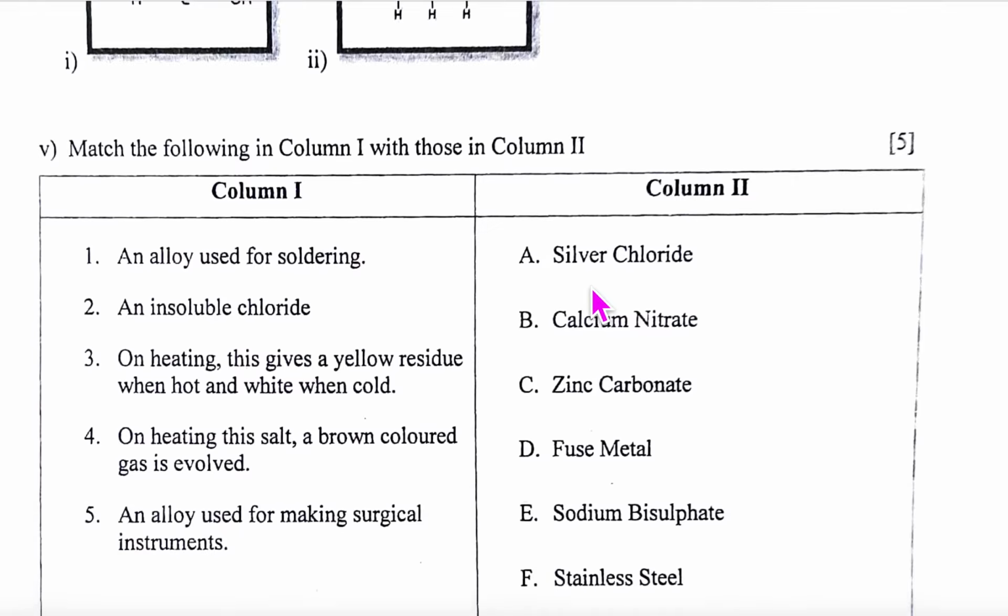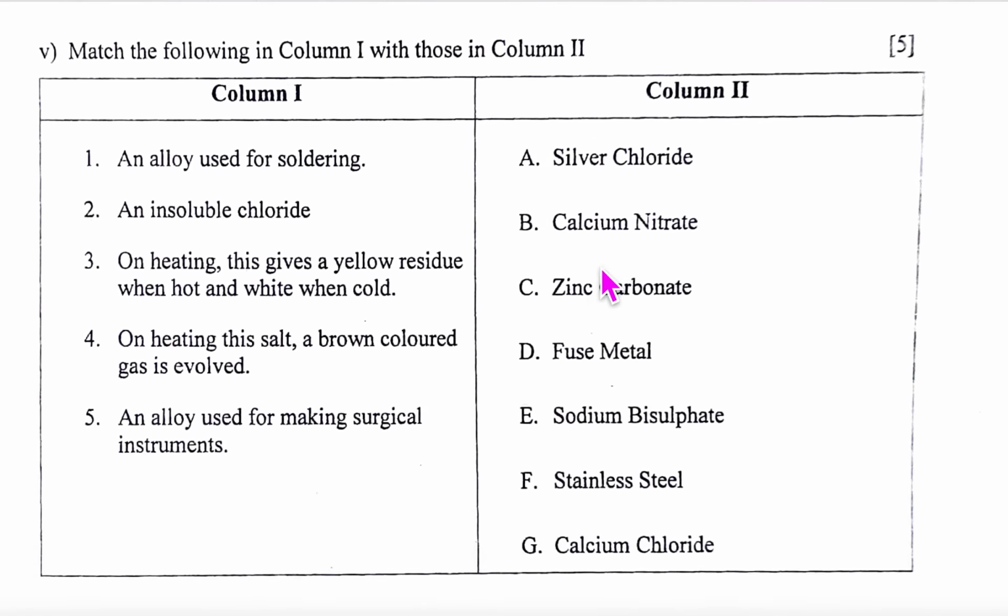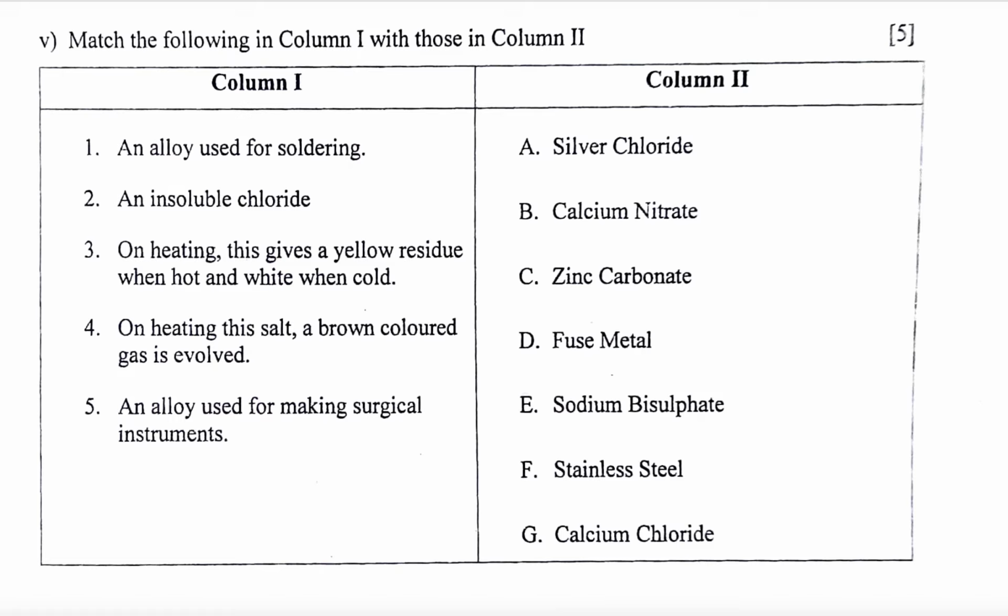We come to match the following. Alloy used for soldering is fuse metal, so number 1 is D. Second one, insoluble chloride means AgCl. Where is Ag? Can you see that Ag is there?